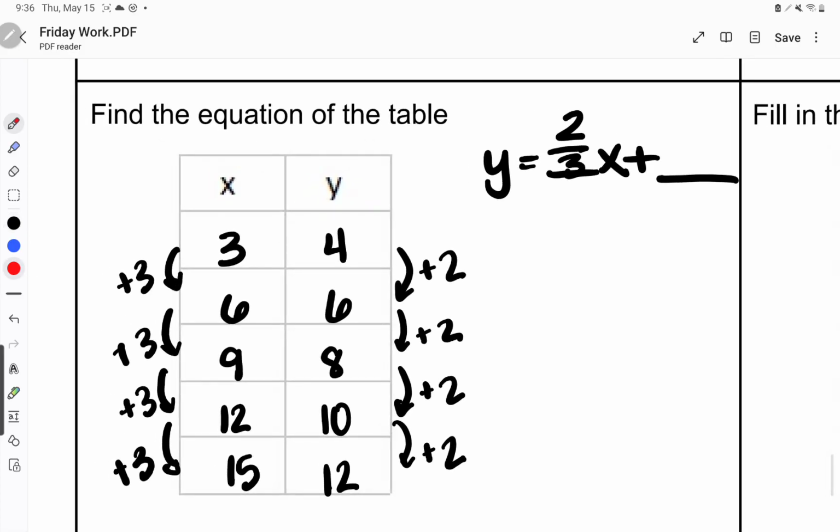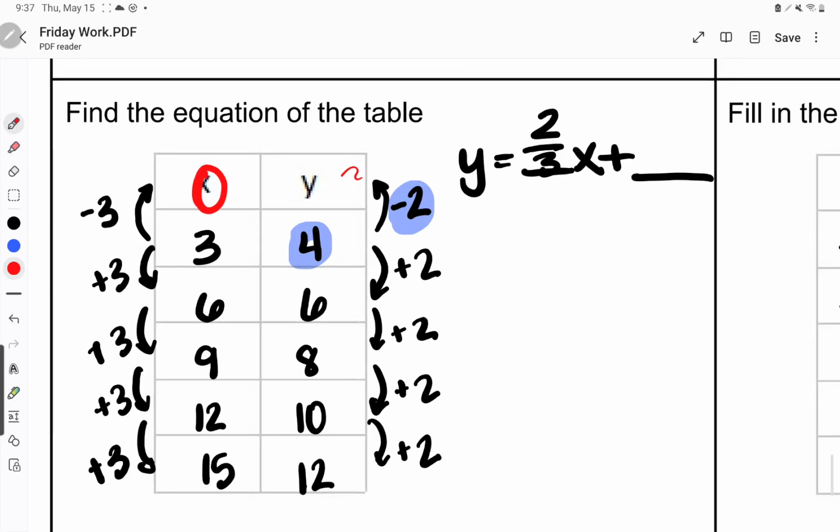Well, I need to figure out where x equals 0. So this time, I'm not going to add 3. I'm going to move backwards and subtract off 3. Well, if I subtract off 3 from that left side, what am I going to subtract off from the right side? 2. So I would do 4 minus 2, which would give me 2. So this is going to be 2.